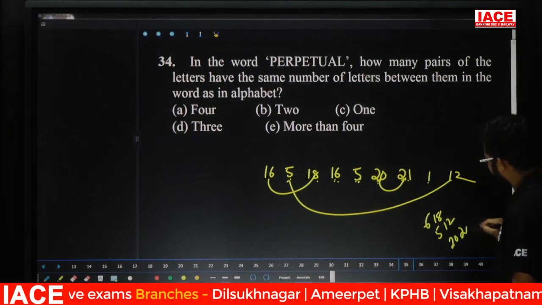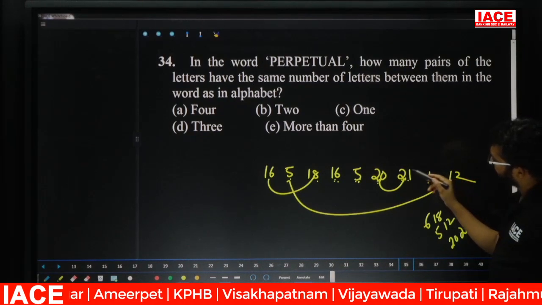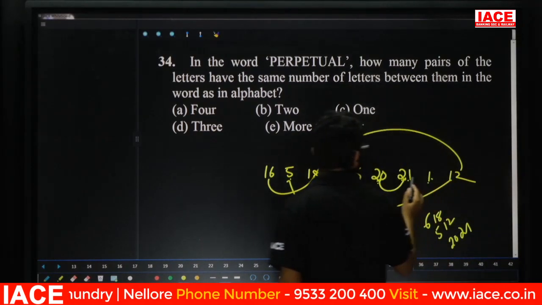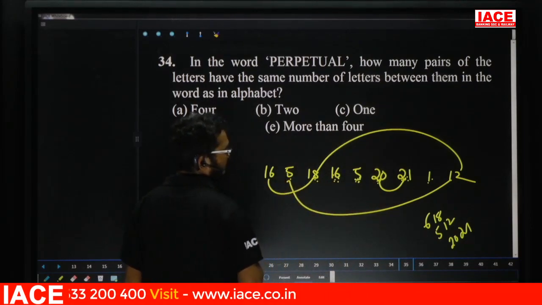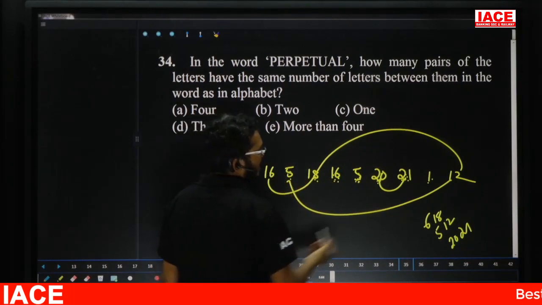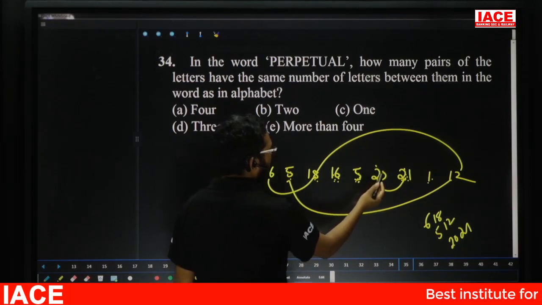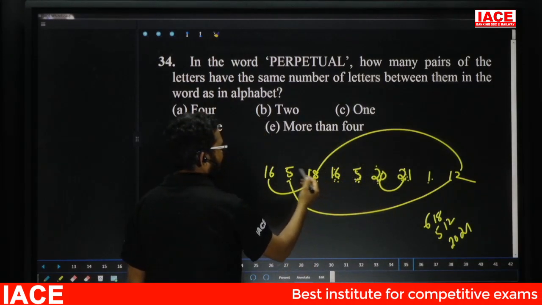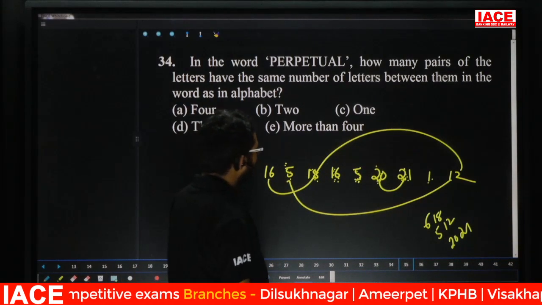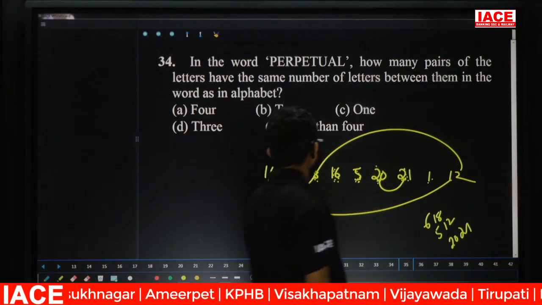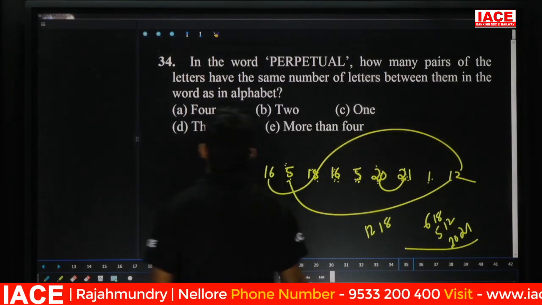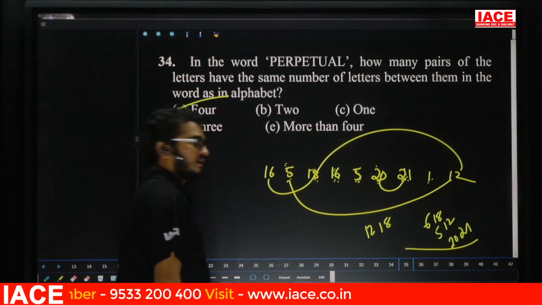Next 20, 21. Take in the words 12, 13, 14, 15, 16, 17, 18. See here, 12 to 18. 12 to 20, leave. Next one, 1 to 8, no. After 21, 22, no number. 20, no number, leave. 5, 6, 7, no. 16, 17, 18, no. 18, 19, no. 5, 6, no. So in reverse, how many pairs are we having? Here in reverse we are having 1 pair. That pair is 12 and 18. So forward 3 pairs, reverse 1 pair. Total we are having 4 pairs. Question number 34, option A.